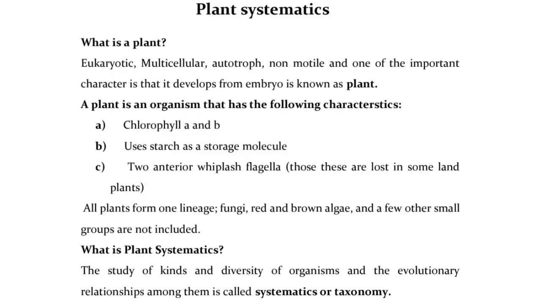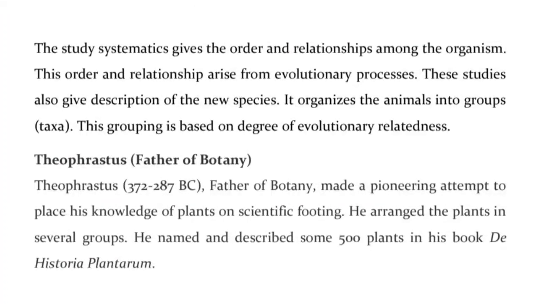What is plant systematics? The study of kinds and diversity of organisms and the evolutionary relationships among them is called systematics or taxonomy. The study of systematics gives the order and relationships among the organisms. This order and relationship arise from evolutionary processes. These studies also give descriptions of new species. It organizes the organisms into groups, taxa. This grouping is based on degree of evolutionary relatedness.